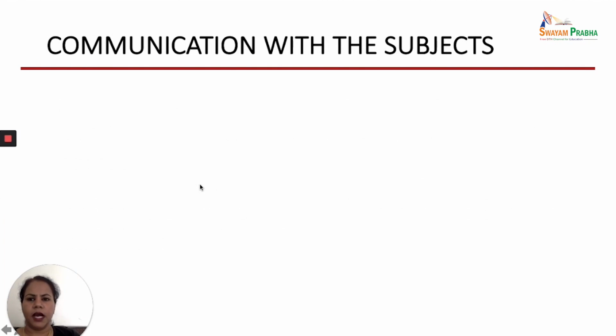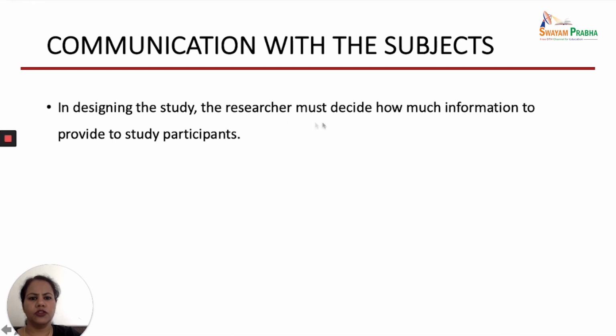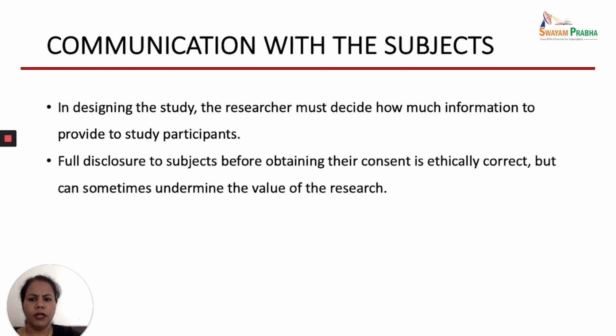Next important aspect is communication with the subjects. While designing your study, you should decide beforehand how much information you will provide to your participants. Full disclosure to subjects before obtaining their consent is ethically correct. Ethically, whenever we are collecting data from human subjects, we should take their consent.